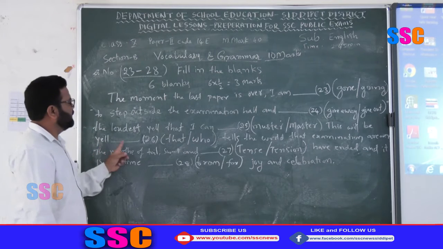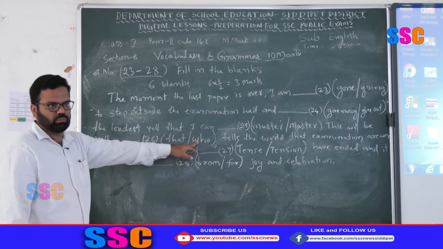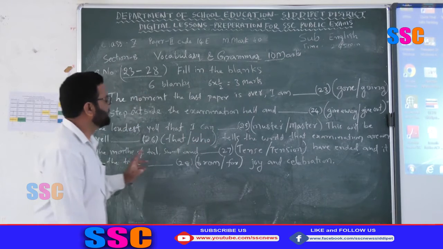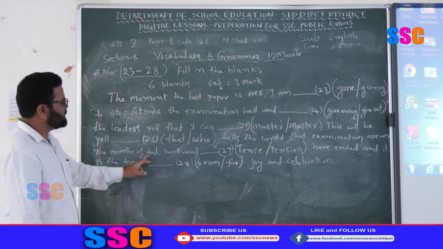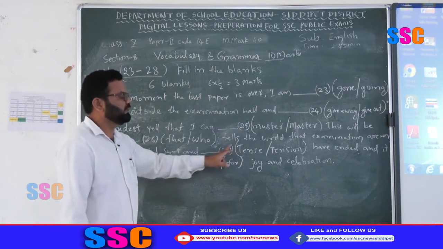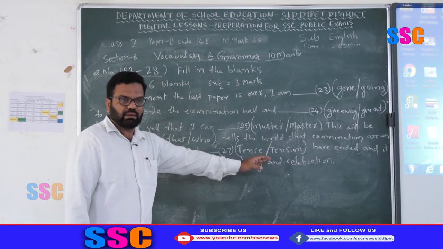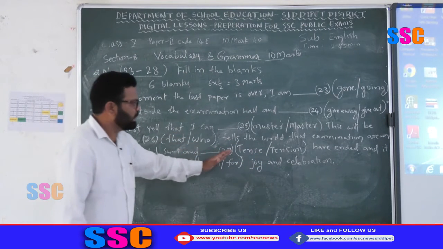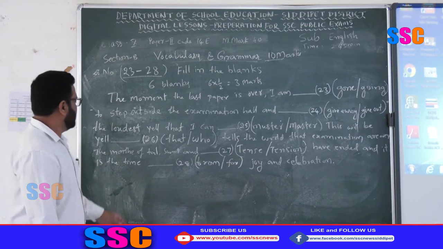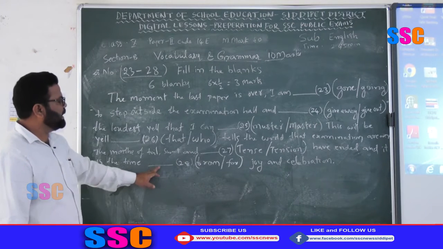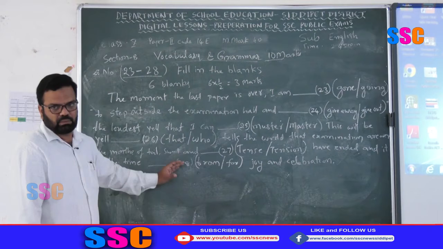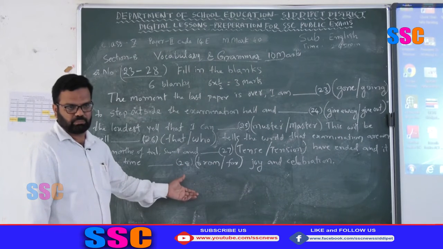This will be yell, dash, that, who, the relative conjunctions, tells the world that examinations are over, the months of toil, sweat and dash, tense or tension, the appropriate word here, have ended and it is the time dash, from, for, proper preposition.